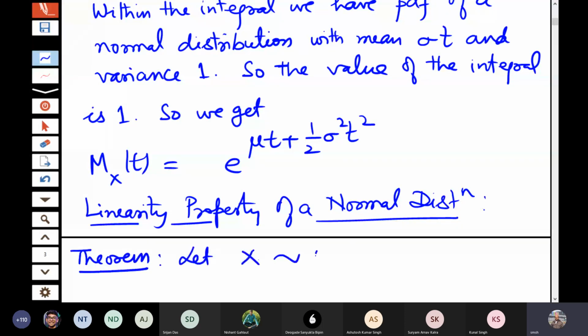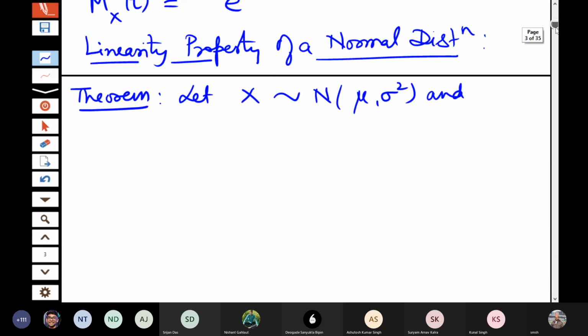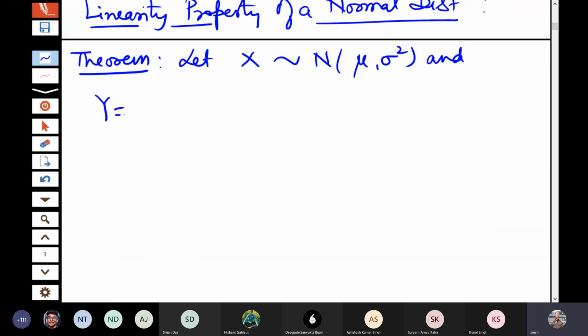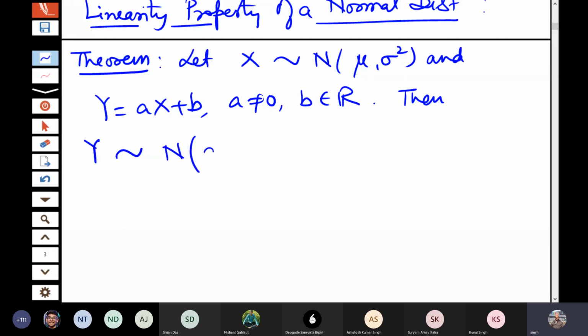Let X follow normal mu sigma square distribution and Y is equal to AX plus B. Then Y also has a normal distribution with mean A mu plus B and variance A square sigma square. This is called the linearity property of the normal distribution.